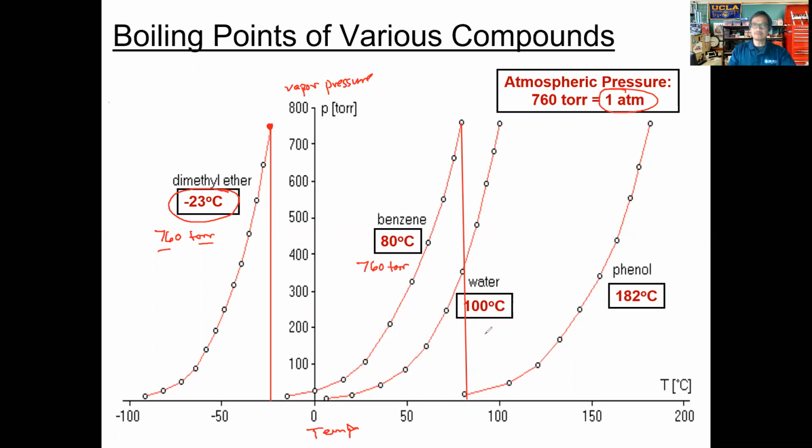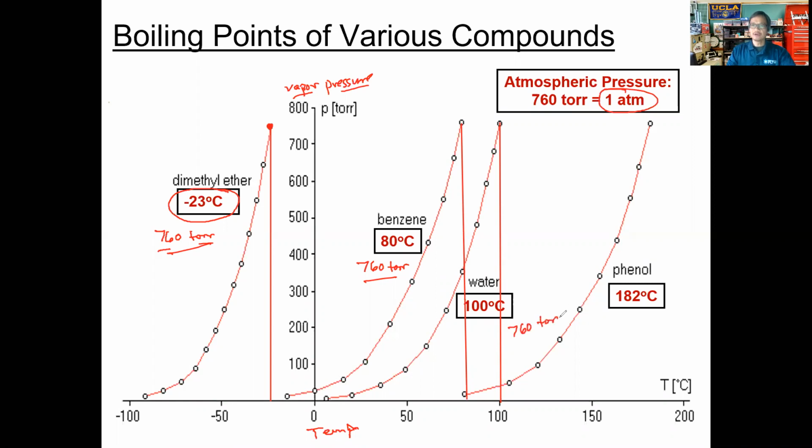Let's do the same thing for water at 100 degrees Celsius. Let's trace this. So 100 degrees Celsius right here. Let's trace our line up. What do we notice? At 100 degrees Celsius, the vapor pressure now, these are the vapor pressures, folks, the vapor pressure exerted by water is also 760 torr.